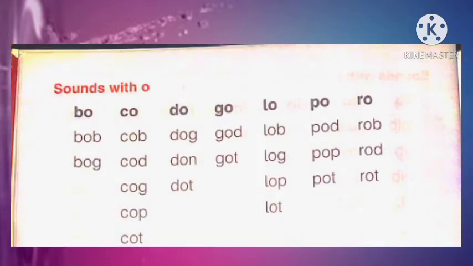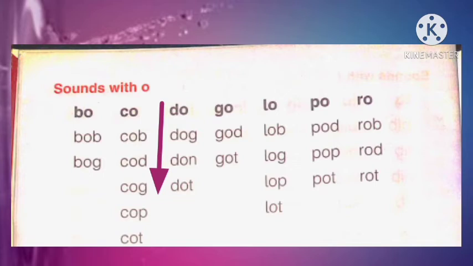Now we are going to read column number 3 and 4. Sounds with O. Look at the column number 3. Sound of D, O will become do. When we join the sound of D and O, it will become a single sound do. So let's join the sound do with other sounds to make new words.